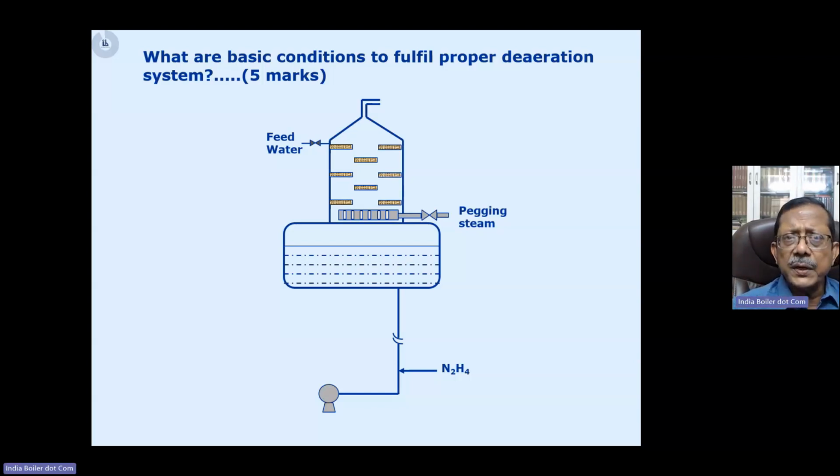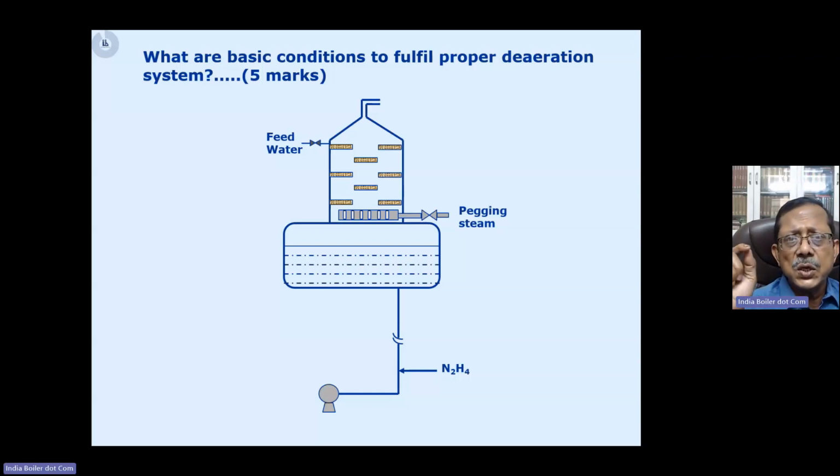Second thing is, since we are dosing the hydrazine at the BFP suction, that means this hydrazine will go through the BFP. Usually a BFP is a centrifugal pump. So there will be a churning action, proper mixing of this hydrazine within the water. Therefore, it will have a better possibility of interacting with the dissolved oxygen. See, any chemical reaction requires these 3T conditions: time, temperature, turbulence, right? Whether it is a combustion reaction or a hydrazine reaction. So temperature is one part, turbulence, that is mixing, is another part.